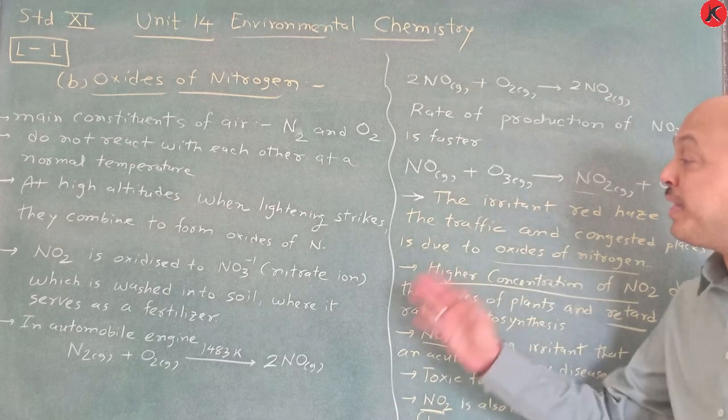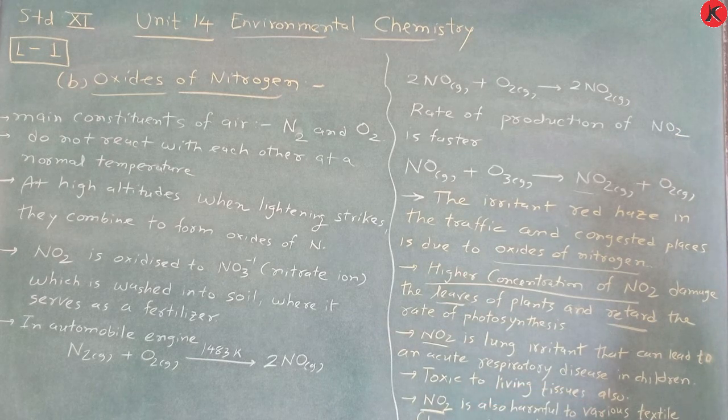Write it completely and remember it, because many times questions are asked. Here you have to remember the main constituents of air are dinitrogen gas and dioxygen gas, N2 and O2. They do not react with each other. Write it completely. Now we switch on towards the next one, C.